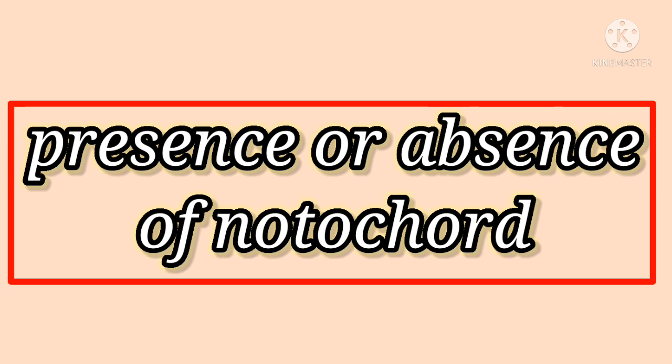Clear? The second one, unit of classification. They are species, genus, family, order, class, phylum, kingdom. Third one, level of organization, symmetry, germ layers as well as coelom. Last one, presence or absence of backbone.